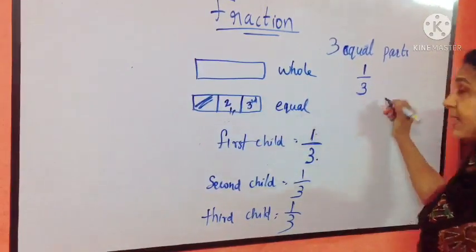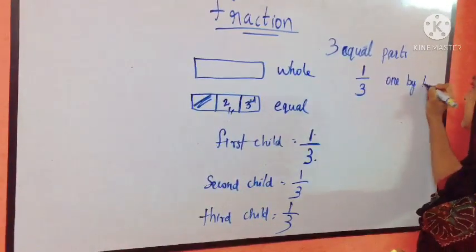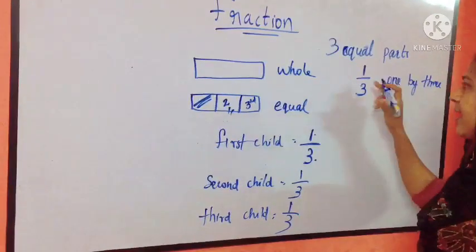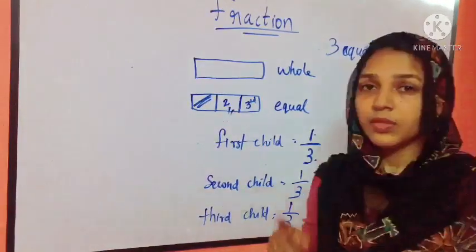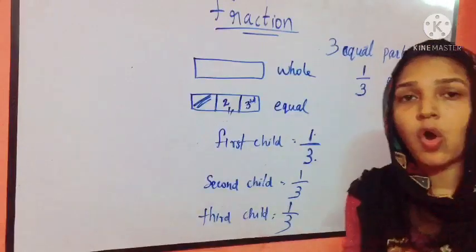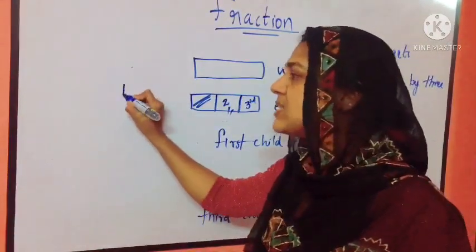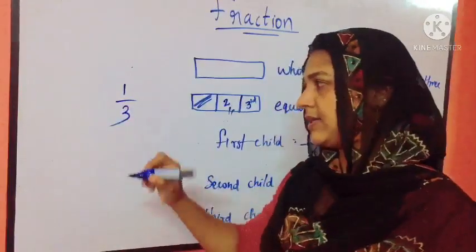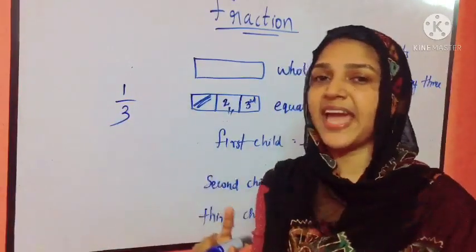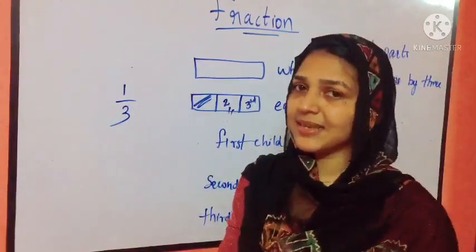This is read as one third. So each part is 1/3 of the whole. This is called 1/3. Okay, is it clear now?